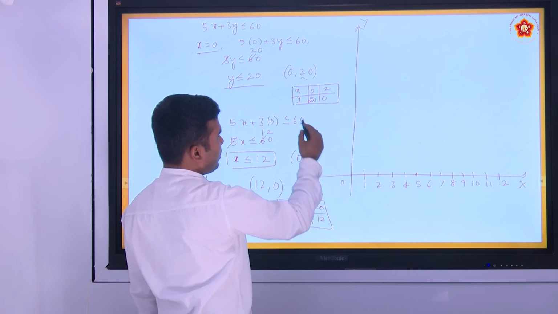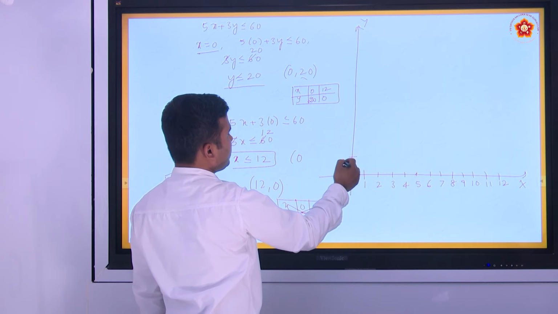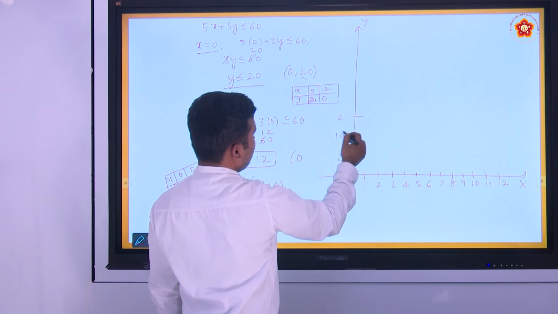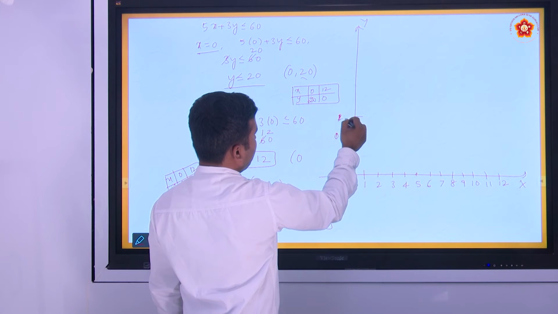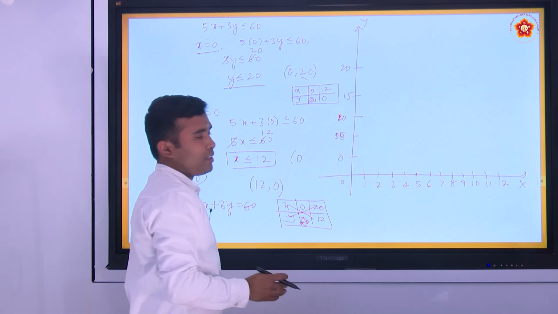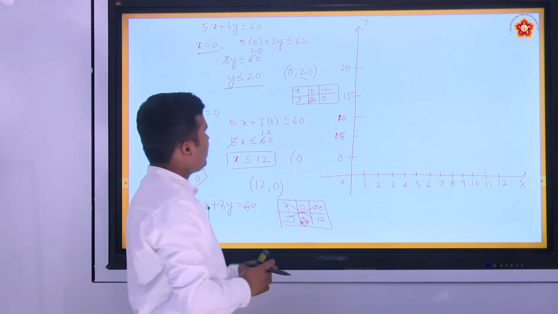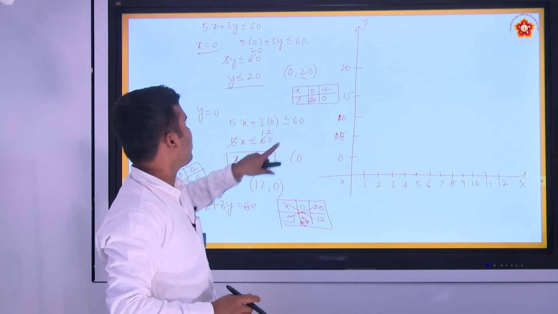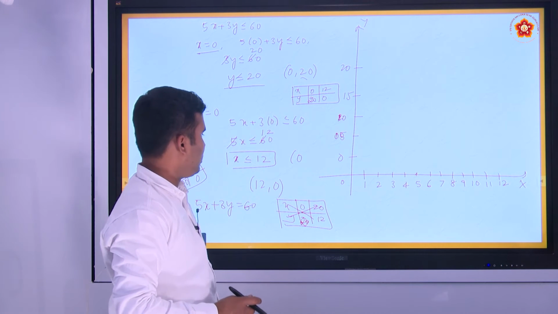Now y varies from where? 0 to 20, that is 0, 10, say I can take it as 5, let us say 5, 10, 15, 20. Now I can denote this ordered pair, that is 0 comma 20 and 12 comma 0.